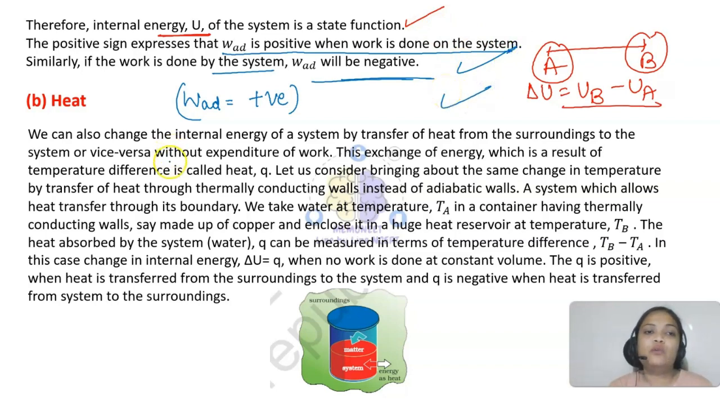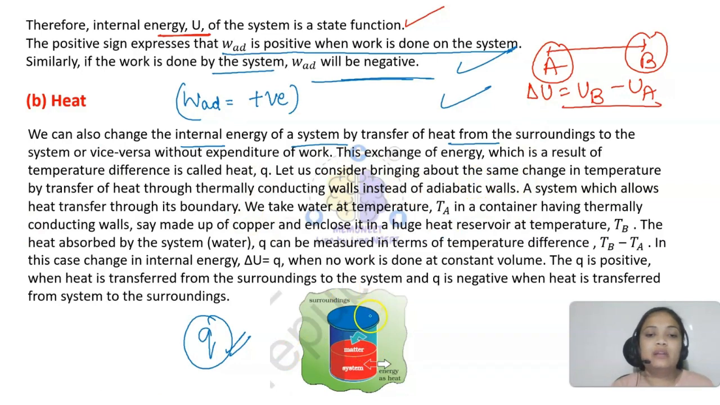Now we can also change the internal energy of the system by transfer of heat from the surroundings or vice versa without expenditure of work. Earlier there was no heat transfer. Now we can transfer heat but will not do any work. Only by heat transfer will the internal energy change. So that exchange of energy, let's say it is Q. Now this is not an adiabatic system.